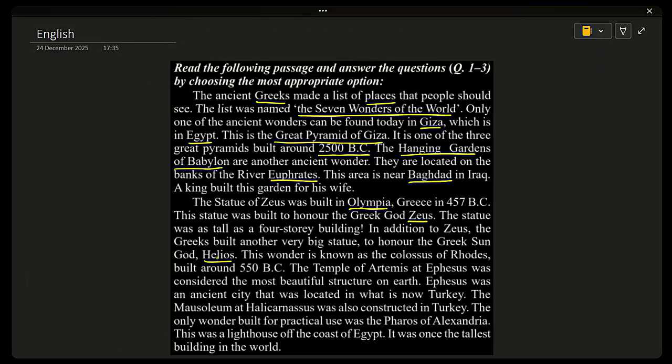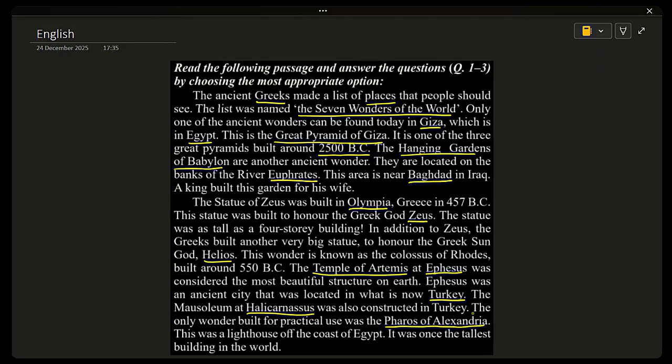The Temple of Artemis at Ephesus was considered the most beautiful structure on earth. Ephesus was an ancient city that was located in what is now Turkey. So the present place we call Turkey. The mausoleum at Halicarnassus was also constructed in Turkey. The only wonder built for practical use was the Pharos of Alexandria.